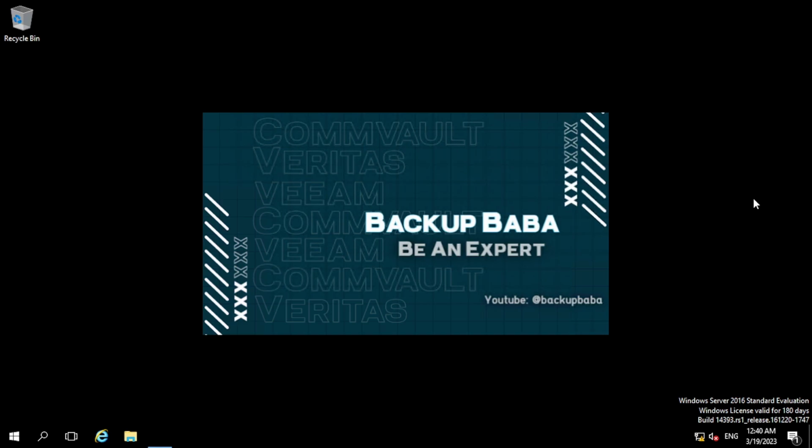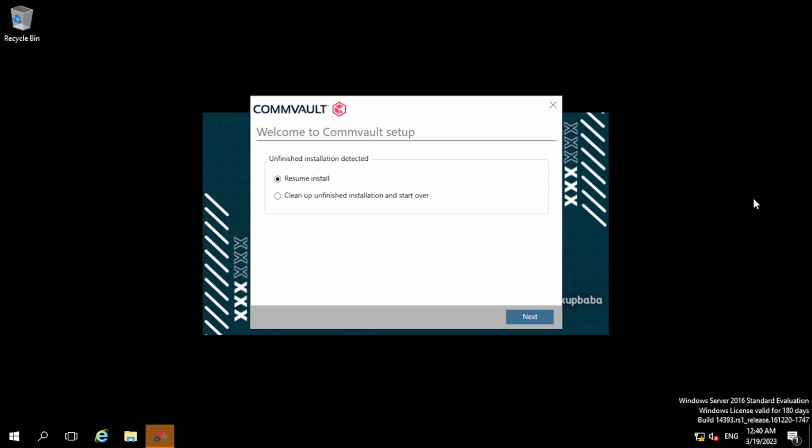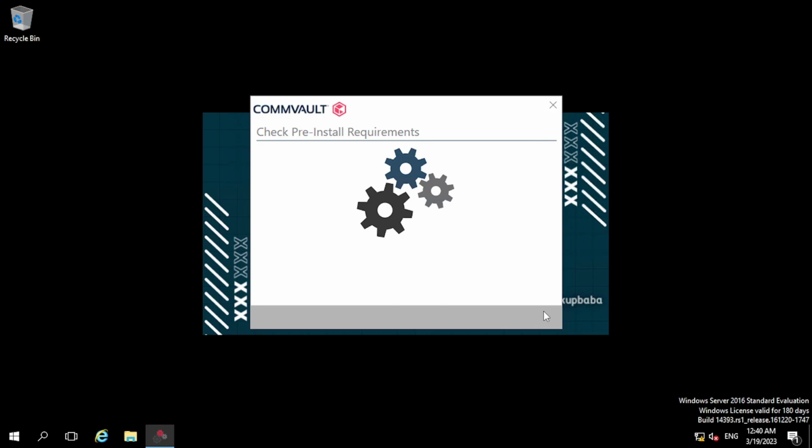So once a reboot got completed, you will get a pop-up. So here it is asking to resume the installation or you want to clean up the unfinished installation and start over. So obviously we will choose the first one to resume the install from where it has left. So after clicking the next,